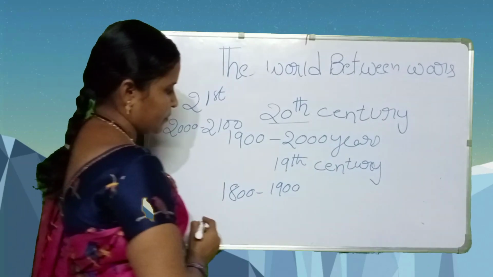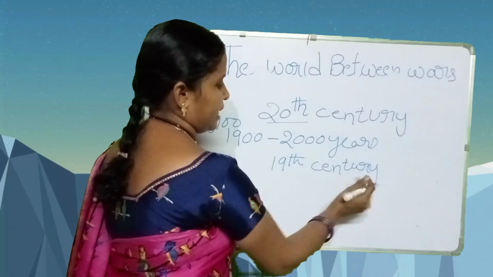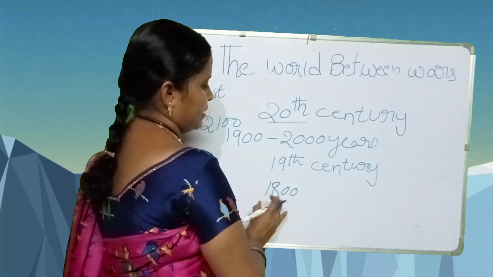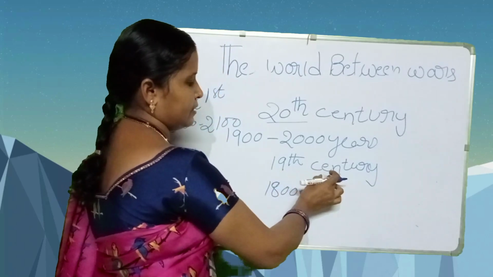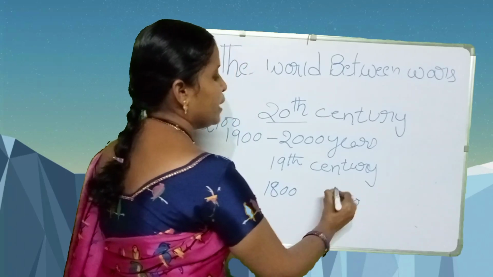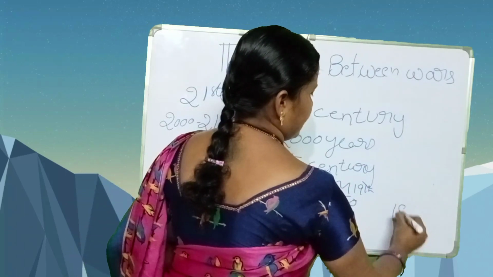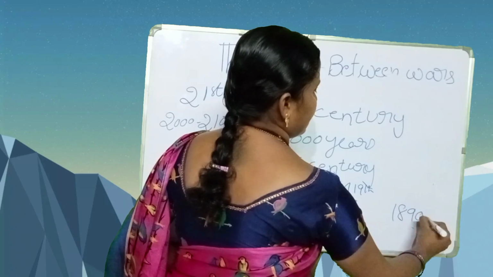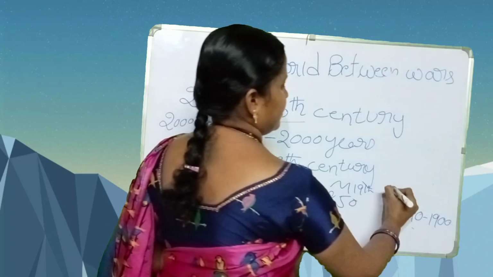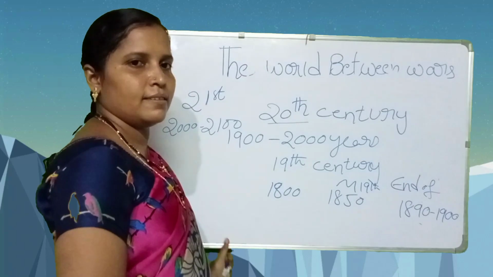Here we see the beginning of the 19th century. The 1800s come under the beginning of the 19th century. 1850 comes under the middle of the 19th century. Next, 1890 or 1900 are the end of the 19th century.